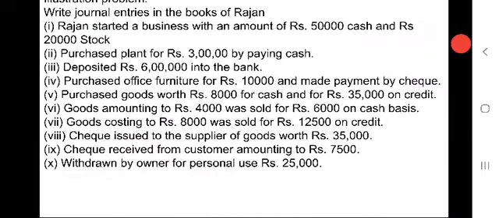The ninth transaction is check received from customer amounting to rupees 7,500. We have received a check which is a bank, comes under personal accounts. Check is given by a customer, is a natural person, so that accounting principle of personal account says that debit the receiver, credit the giver.